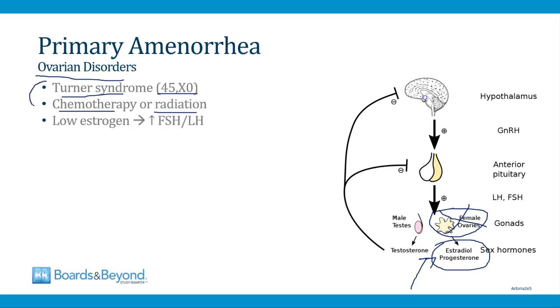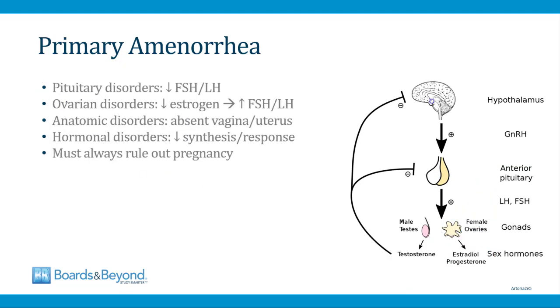But in all of these situations, the ovaries have failed, so the estrogen levels are going to be low, and the levels of FSH and LH are going to be high because the pituitary works, and it's going to release lots of gonadotropins to try and drive the ovaries to make estrogen, but the ovaries aren't working, so the estrogen doesn't get produced. Okay, so back to this slide, we talked about pituitary disorders that can cause primary amenorrhea and ovarian disorders. Now we're going to talk about some anatomic disorders that can lead to primary amenorrhea.